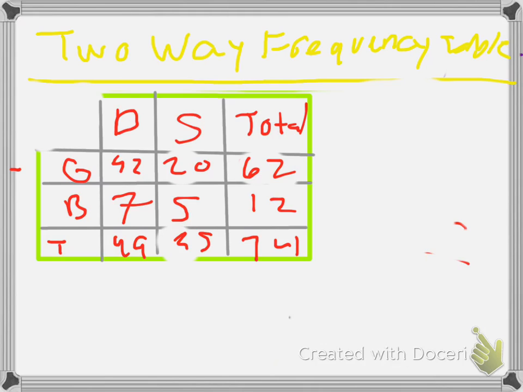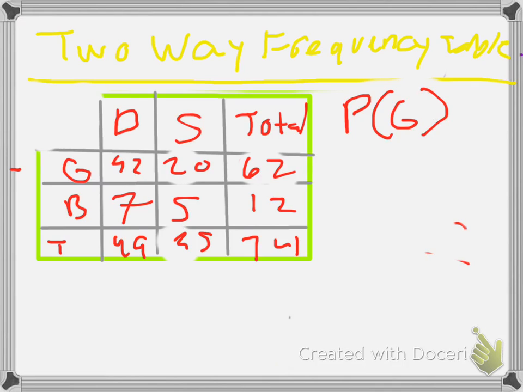So that is our two-way frequency table. Now, say we want to find the probability of girls out of the total amount of teenagers who were asked.